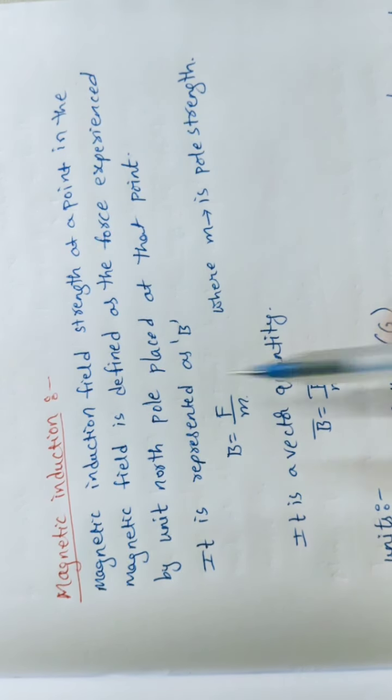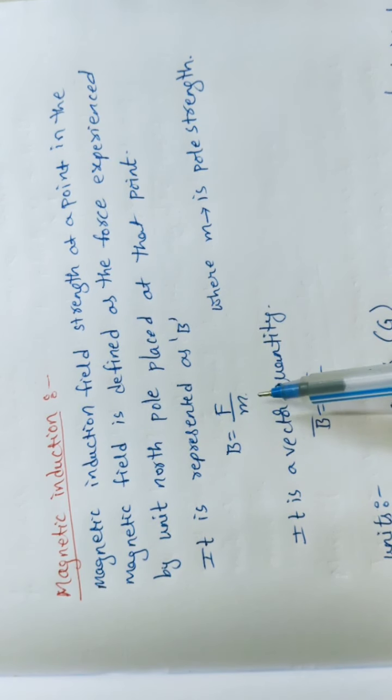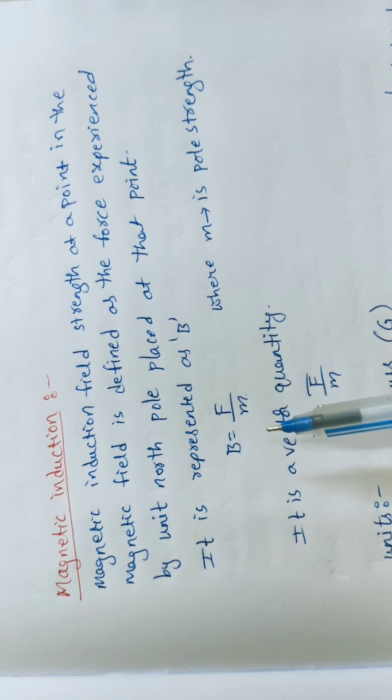So students, this is represented with B. It is a vector quantity, we know. So B is equal to F by m, where m is the pole strength, or we can take a unit north pole also. Since it is a vector quantity, in vector form we can write B bar is equal to F bar by m.